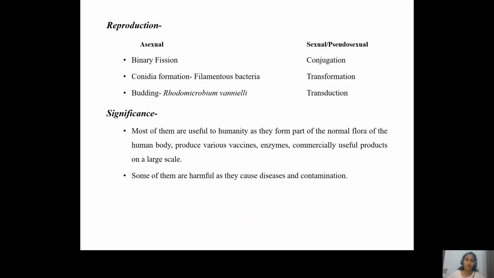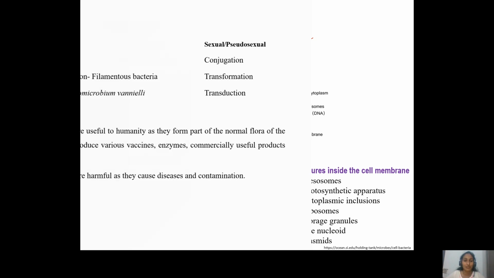And these microorganisms can also be exploited to produce vaccines, enzymes, and commercially important products on a large, industrial scale. However, on the other hand, some of them are harmful and cause diseases in the body, be it the human body, plant body or animal body, whatever it may be. In the organs or in the host they are living in, they might cause diseases. They also cause contamination of food material, particularly packaged food material, and sometimes cause serious illnesses.